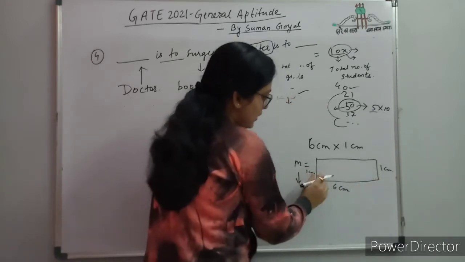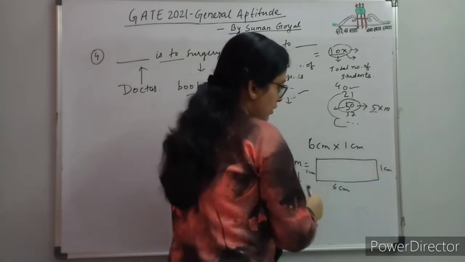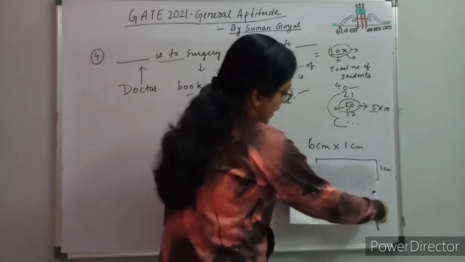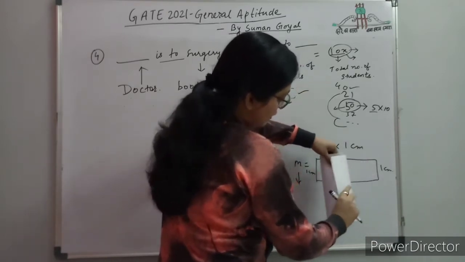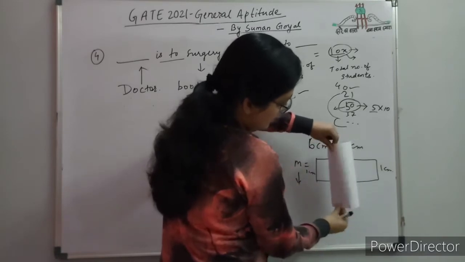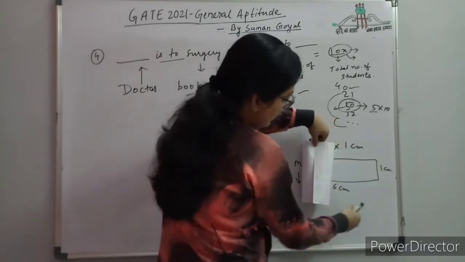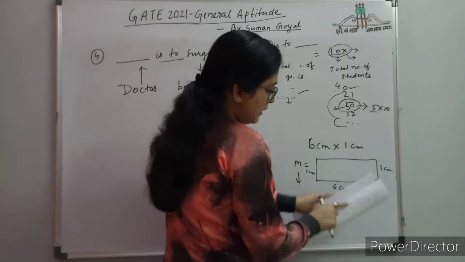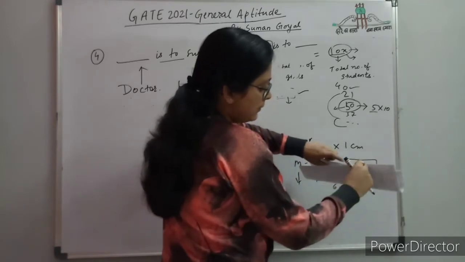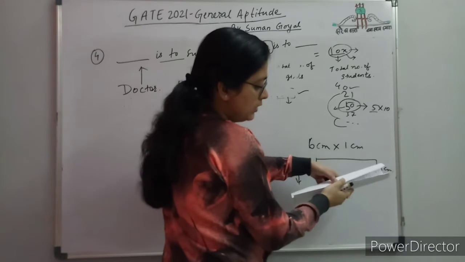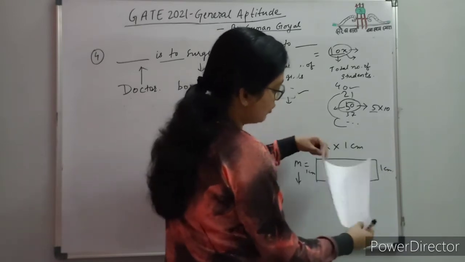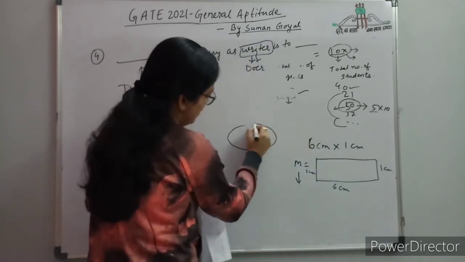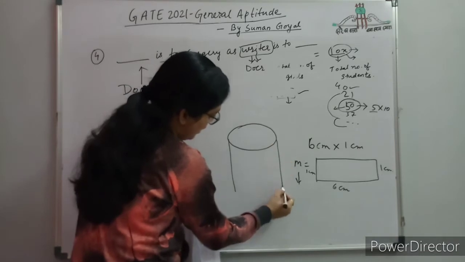So how do you form the cylinder? If you take a rectangular paper, this is 6 centimeter, this is 1, assume. And now to form a cylinder by bringing the short edge together, it will look like this, okay. If you form the cylinder by bringing the 6 centimeter edges together, it is bringing the longest edge together, not the shortest edge. The question says that the shortest edges are brought together to form the open cylinder. Now the cylinder will look like this, okay.